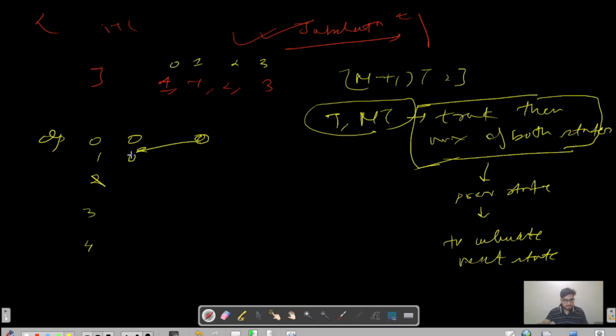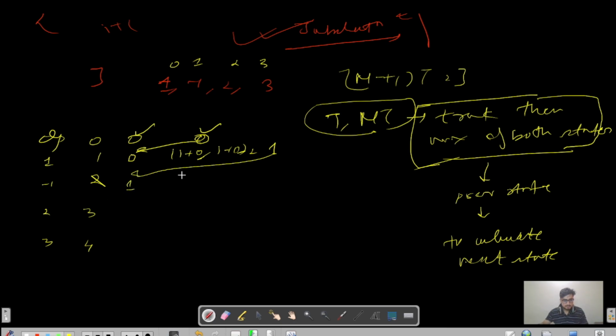So I copied it here, and then we are taking the element corresponding to index 1, which is 1. The elements are 1, -1, 2, and 3, right? So let us do it with all the states. We will compare 1 plus 0 with 1 plus 0. This 0 is nothing but this value, and this 0 is nothing but this value, right? And we will see what the maximum among these two is. So the maximum is 1. Again, copy the previous state here, right?